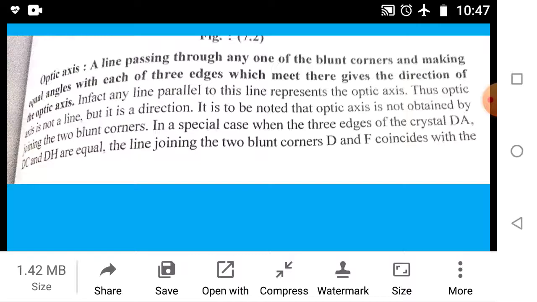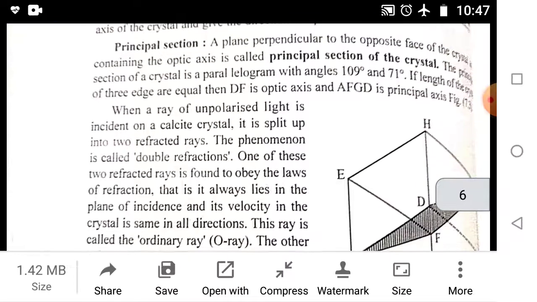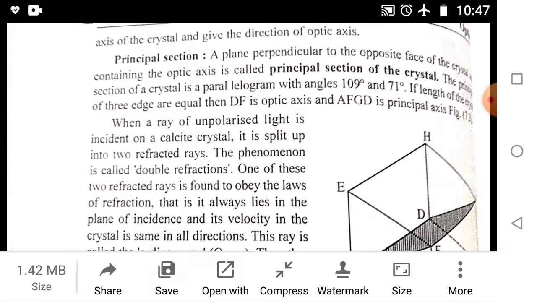In a special case, when the 3 edges of the crystal DA, DC and DH are equal, the line joining the two blunt corners D and F coincides with the axis of the crystal and gives the direction of the optic axis.